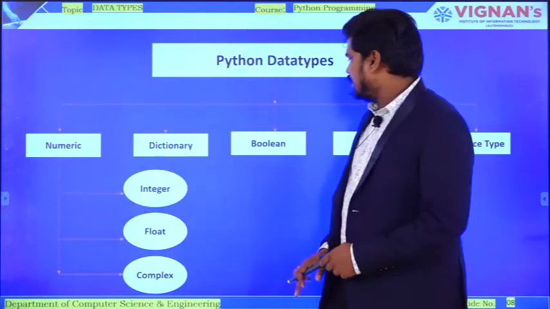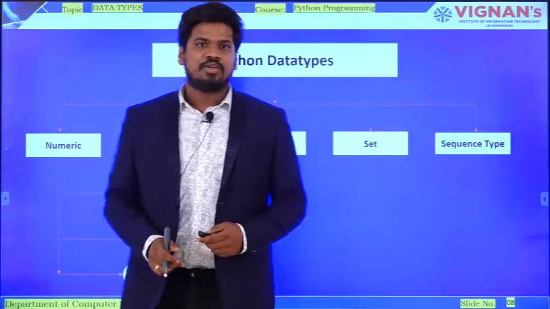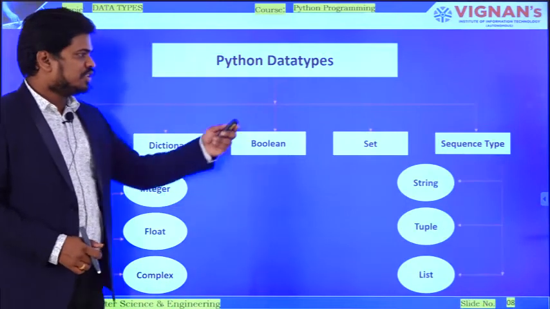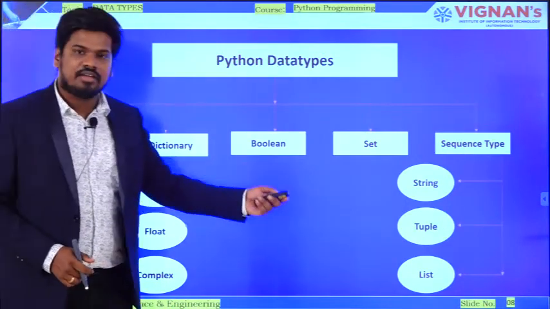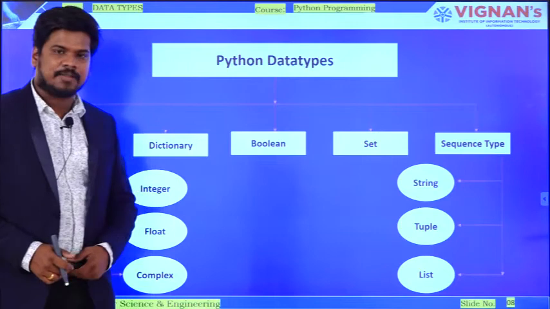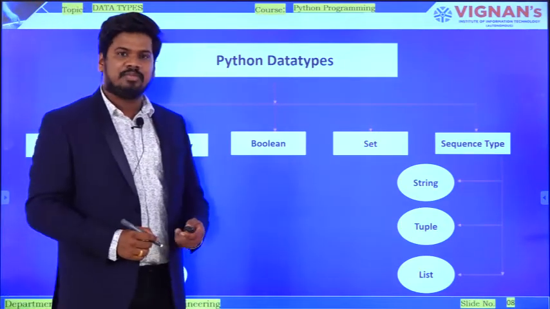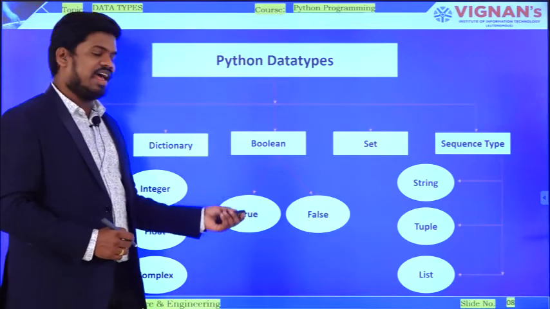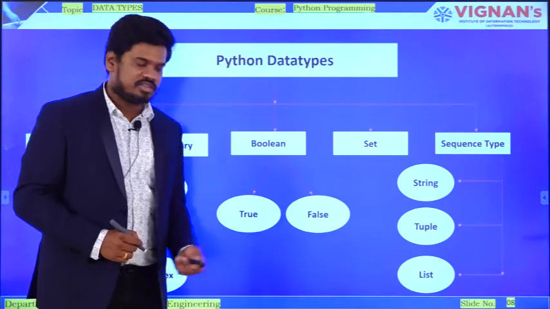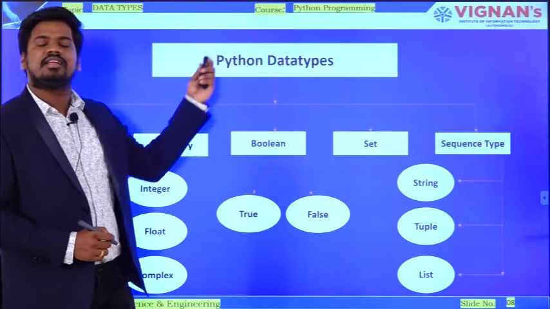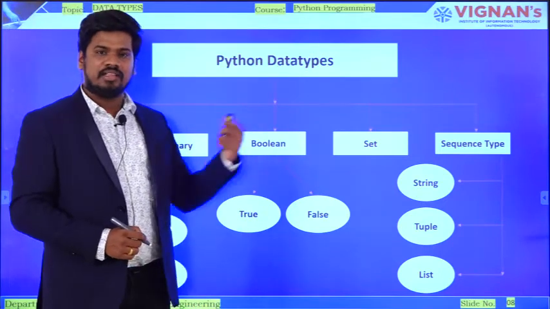So coming to the next one, sequence types are string, tuple and list. And coming to the next one, the Boolean data type. In the Boolean data type, we have true and false. So these are the various data types in Python.